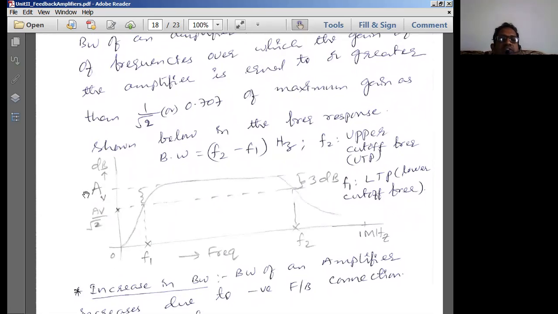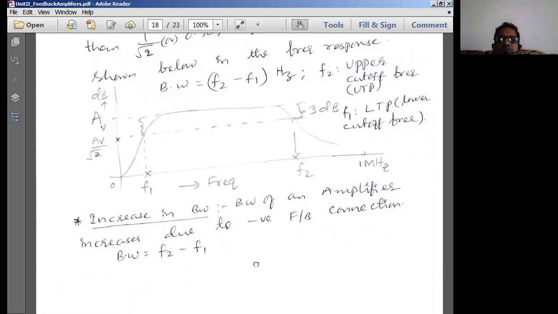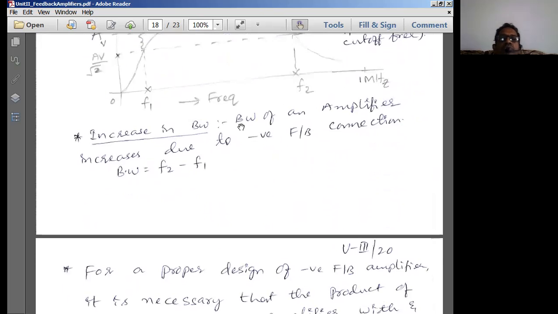So if maximum gain is AV taken, 1 by root 2 times of maximum gain is nothing but the half power gain. What is bandwidth now? Bandwidth is nothing but the range of frequencies over which this gain is going to remain constant, called general bandwidth. So increase in bandwidth: the bandwidth of an amplifier increases due to negative feedback connection. That is the advantage. Because of negative feedback configuration, the bandwidth of an amplifier is going to increase.